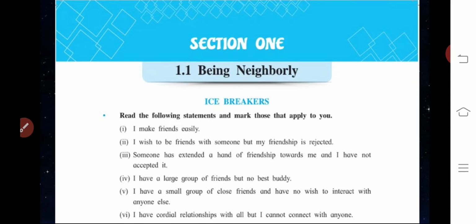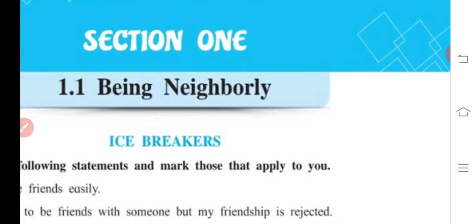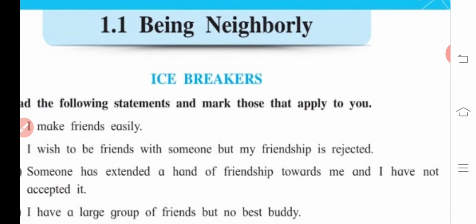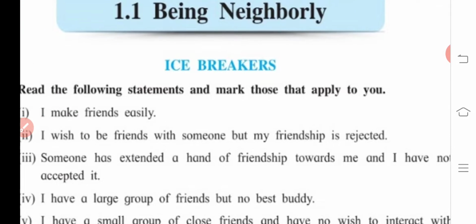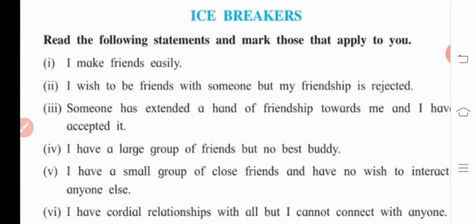Now shall we go for the icebreakers of this topic? I can hear your yes sound. Yes, now go for that. Icebreakers. So what is the first activity under the label icebreakers? Read the following statements. Let me zoom that so that you could see clearly if you have any clarity problem. Yeah. So the first activity is here, read the following statements and mark those that apply to you.